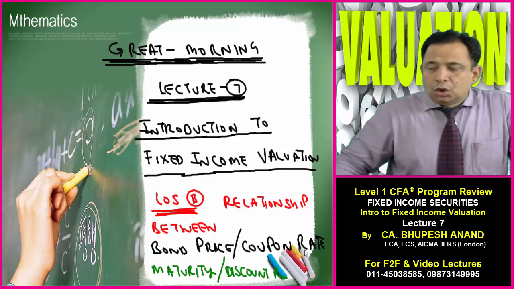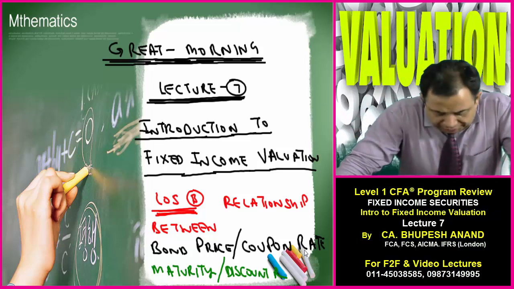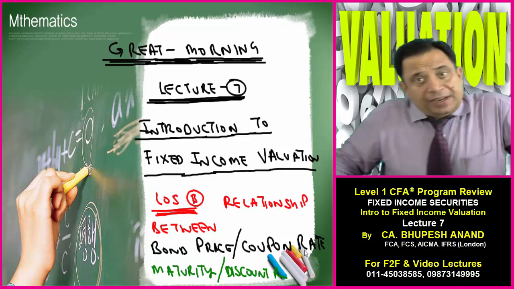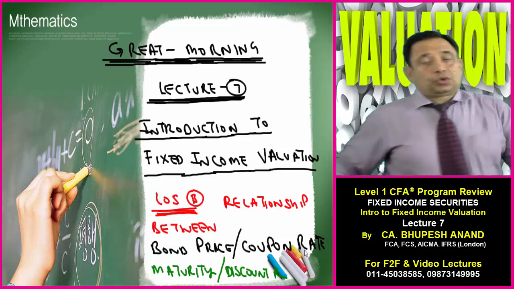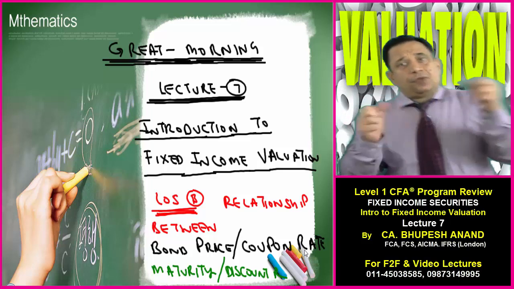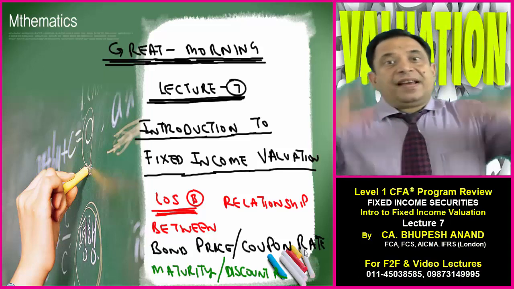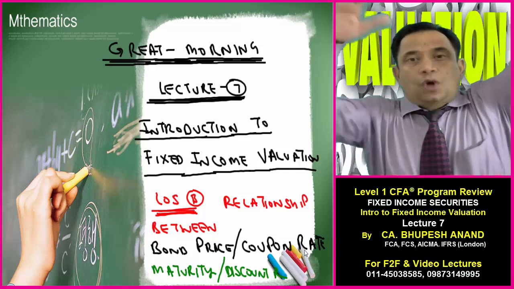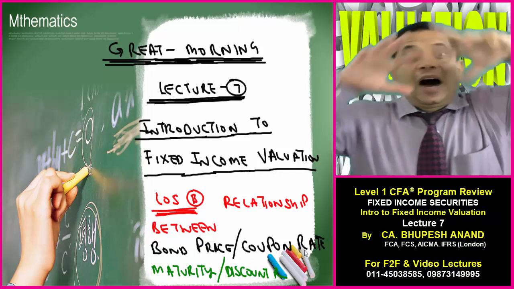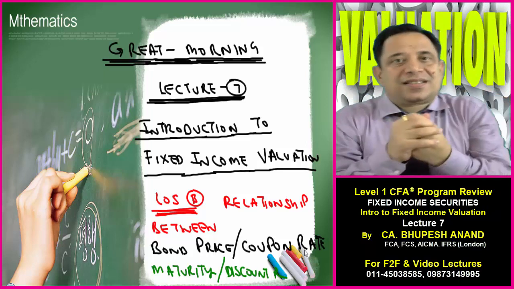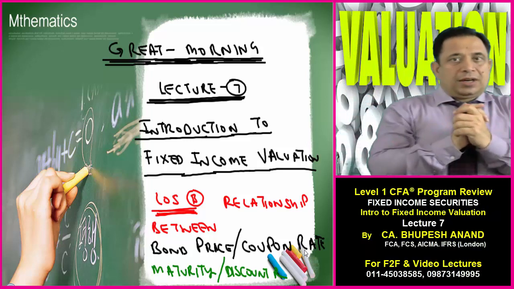bond price, coupon rate, maturity and discount rate, that is YTM. So today I will be looking at the relationship of coupon rate, that is, when the coupon rate increases or decreases, what effect it has on the bond price. This point we have to take into account.